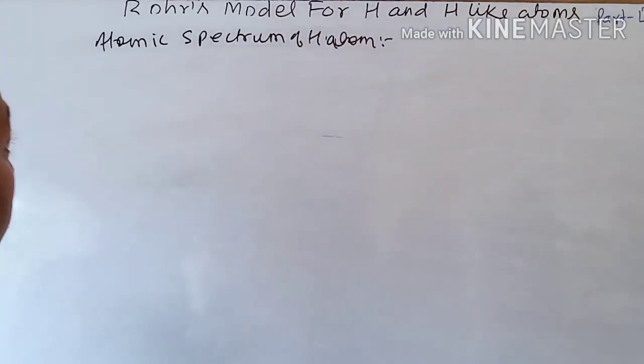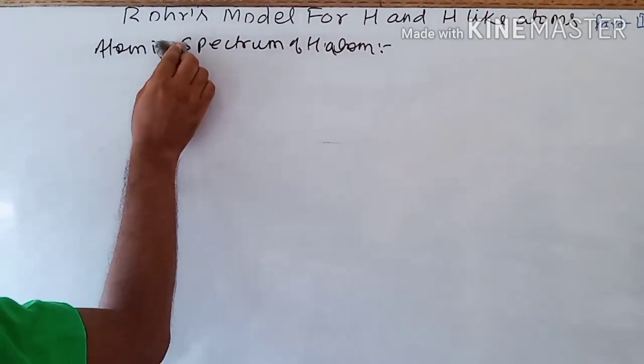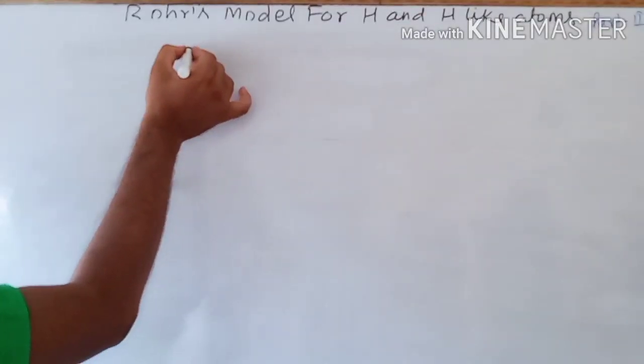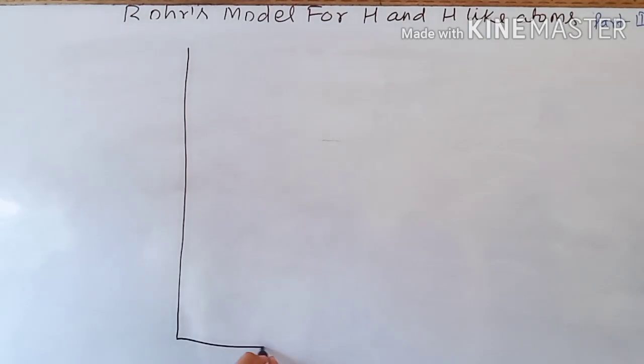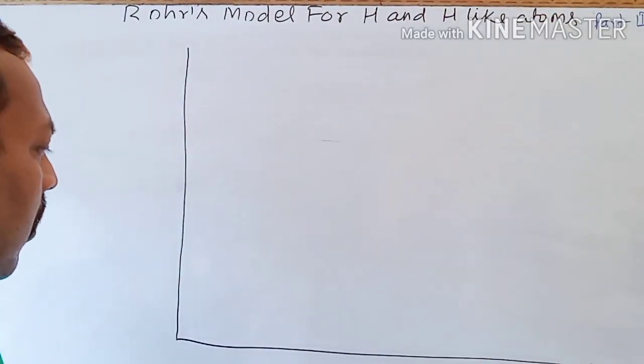Okay children, the topic is origin of hydrogen spectrum. To this we are going to draw a diagram like this.